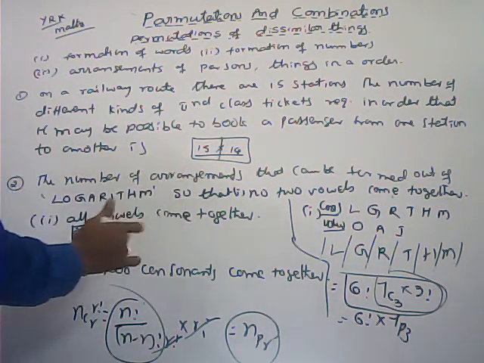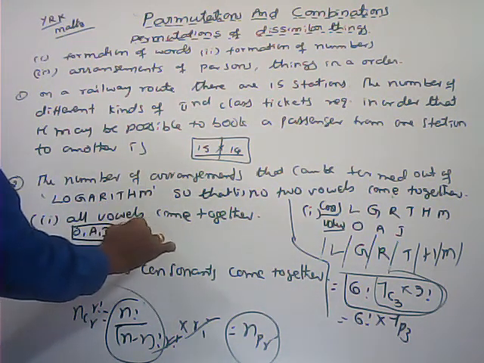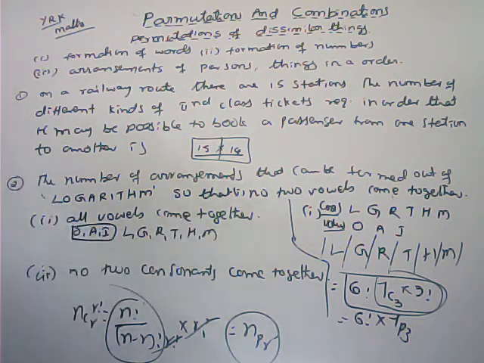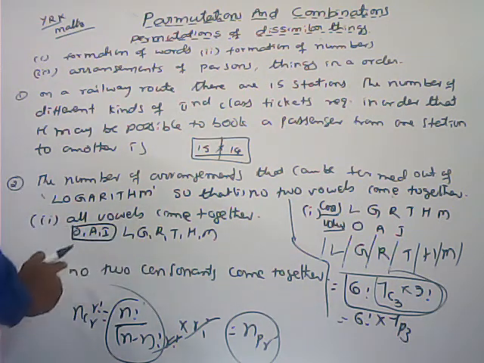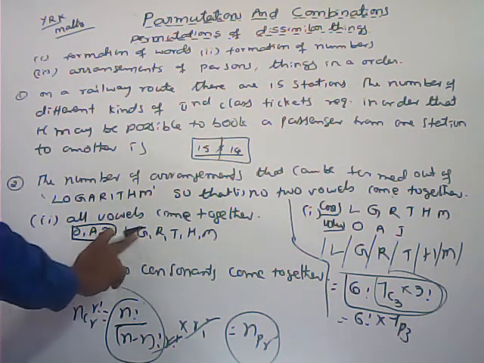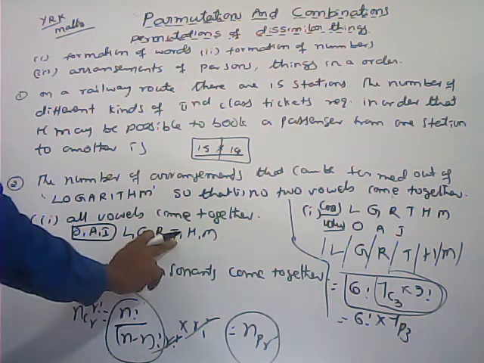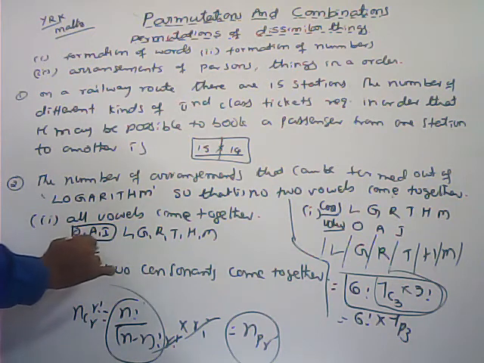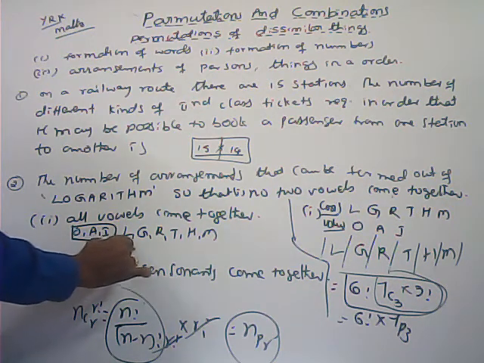Remaining, what are the consonants there? L, G, R, T, H, M. This one you can consider one object. So total number of objects, how many are there? 1, 2, 3, 4, 5, 6, 7 objects are there. 7 can be arranged among themselves in 7 factorial ways into,